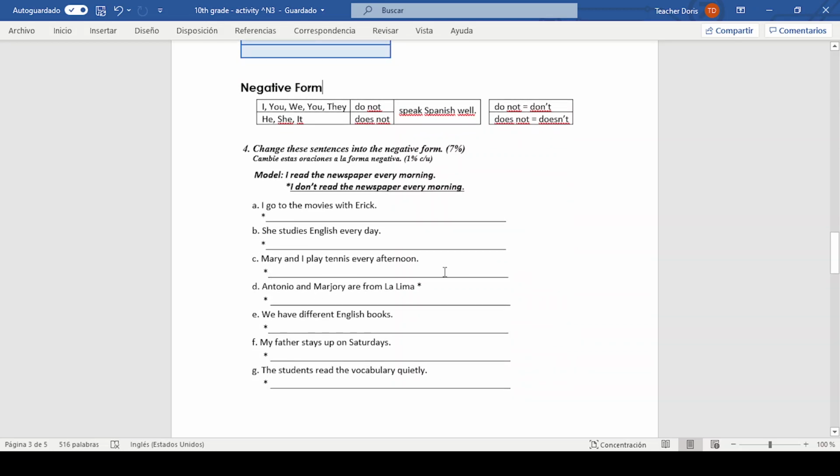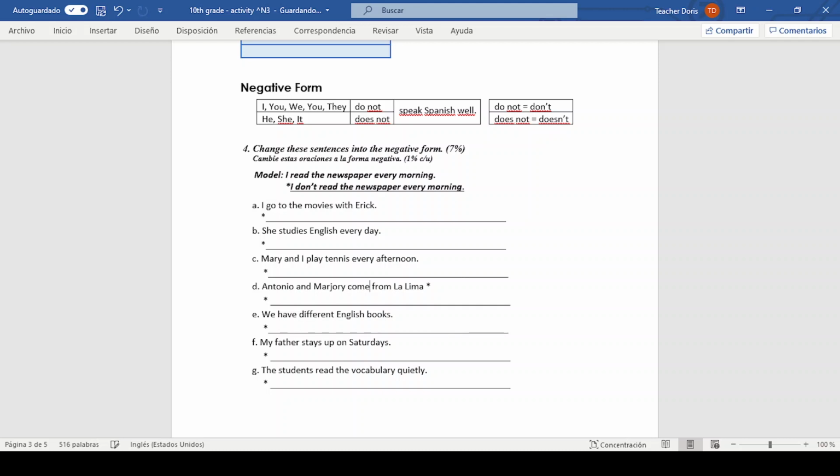Here, Antonio and Marjorie are from La Lima. There are two persons, Antonio and Marjorie, okay? The pronoun here is the same. They. They are from La Lima. Negative form, I'm going to change the verb here. Come.